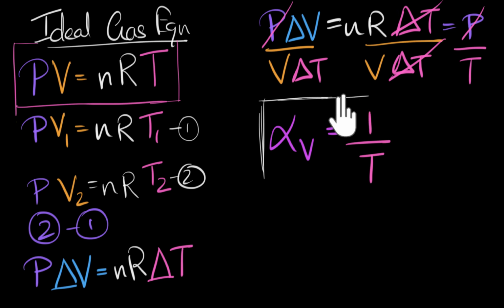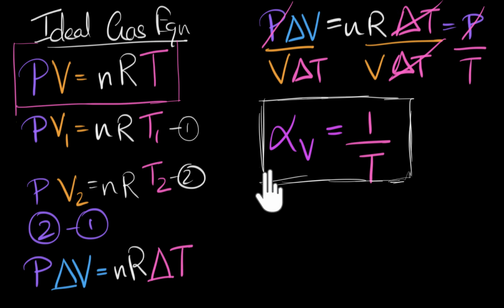We couldn't do this for solids or liquids, but we have done that for gas. For solids and liquids, this number was pretty much a constant. But for gases, not at all. Notice it depends on temperature. At higher temperatures, the volume expansion coefficient is lower. That means as the temperature increases, gases expand less and less. The second thing to note is that for solids and liquids, different materials expand differently. But for gases, since most gases behave almost ideally, for almost all gases we have pretty much the same value of alpha V.